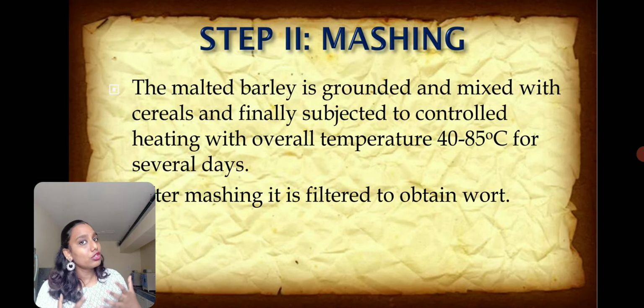Later, this wort is taken and put for fermentation. Now we can go for either batch fermentation or continuous fermentation. The most commonly employed fermentation process is batch fermentation. The pH that has to be maintained is usually 4.8 to 5 and the temperature is 28 to 30 degrees Celsius. The inoculum is nothing but the yeast, that is Saccharomyces cerevisiae, which is inoculated into the fermentation tank by a process called pitching. What pitching is, we have discussed in my previous video. So you can look into my previous videos on alcohol production or beer production to know more about pitching.